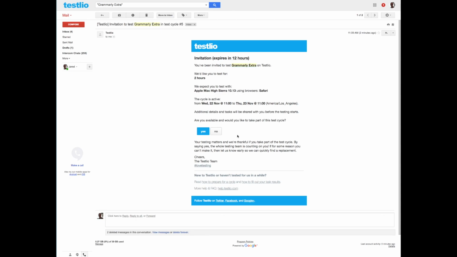If you do click yes and you are not able to take place in the cycle, this may negatively impact your tester score and may also inhibit you from getting invited to future cycles. So if you cannot take place in the cycle, or you haven't yet checked your schedule, either hold off on clicking the button or go ahead and click no, that you cannot take place in the cycle.